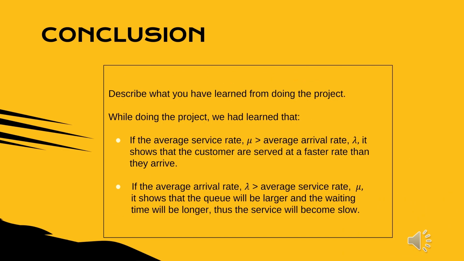Next, describe what you have learned from doing this project. While doing this project, we learned that if the average service rate is greater than the average arrival rate, it shows that the customers are served at a faster rate than they arrive. If the average arrival rate is greater than the average service rate, it shows that the queue will be larger and the waiting time will be longer. Thus, the service will become slow.